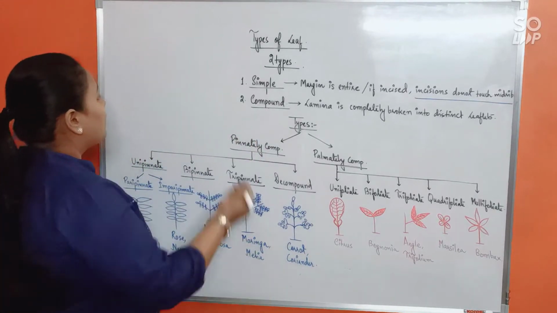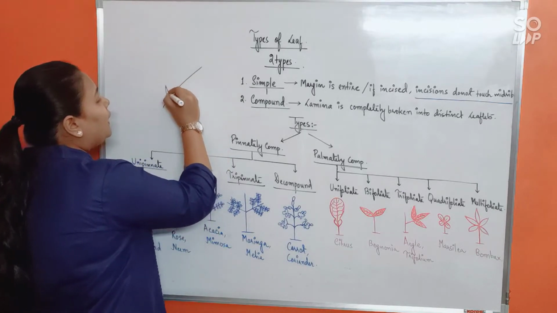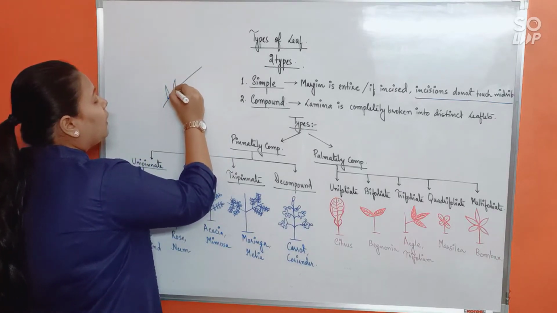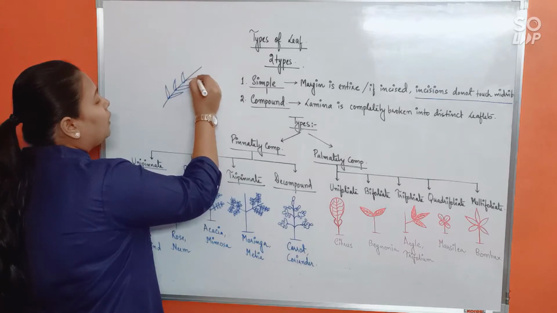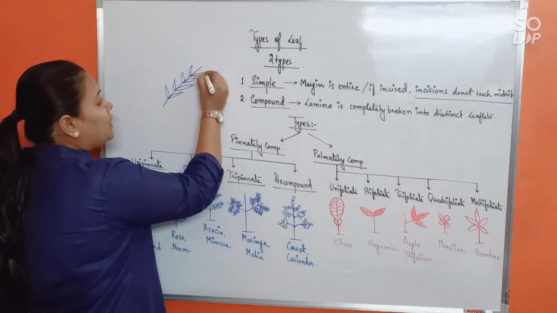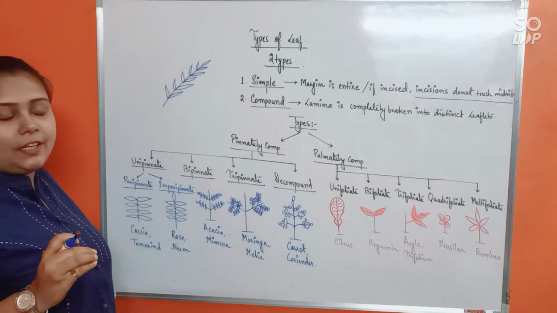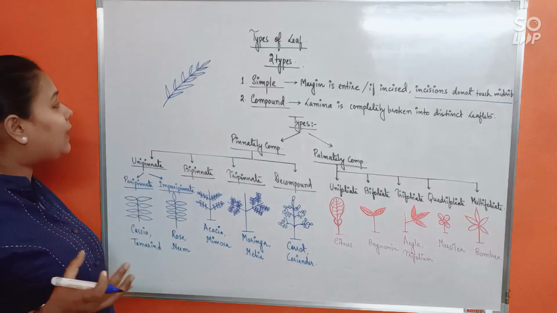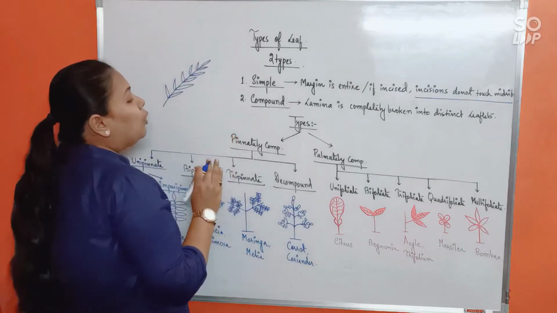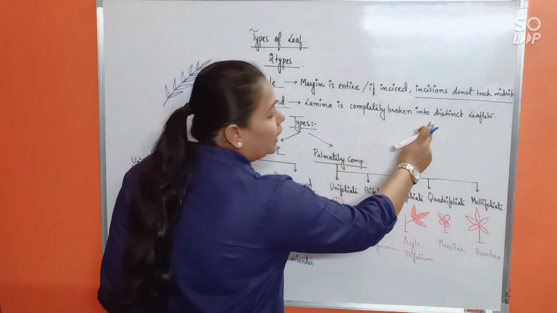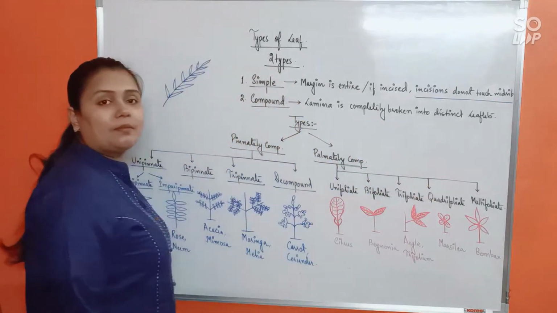Compound leaf means the lamina of the leaf will show incisions in a manner that the entire leaf will be completely broken into distinct leaflets.